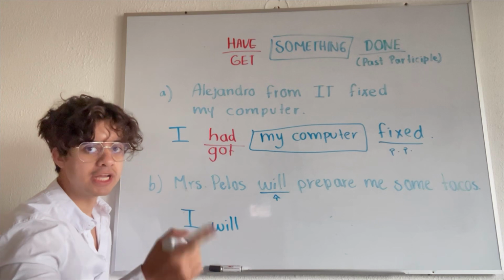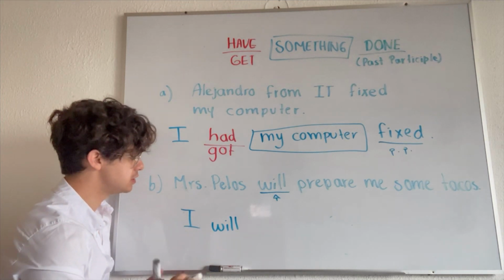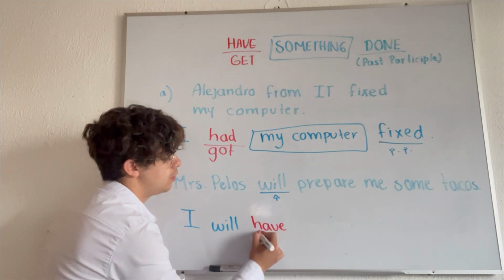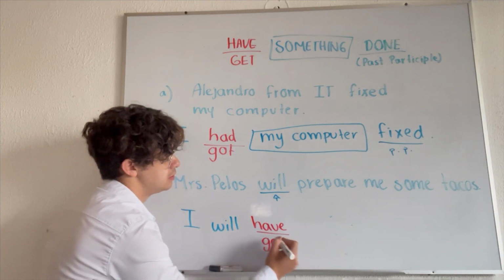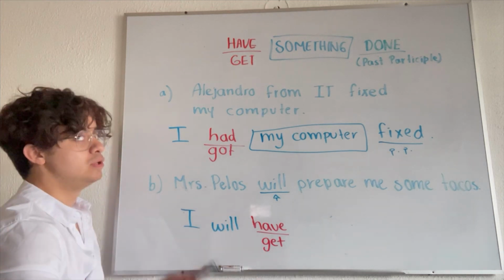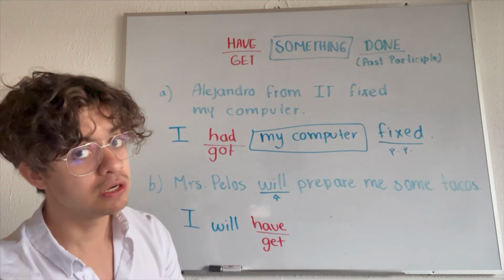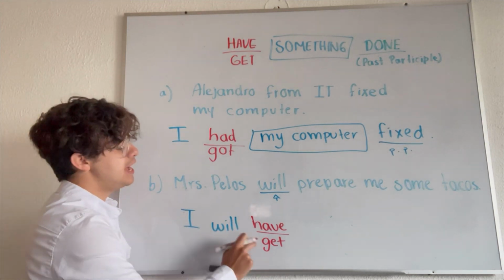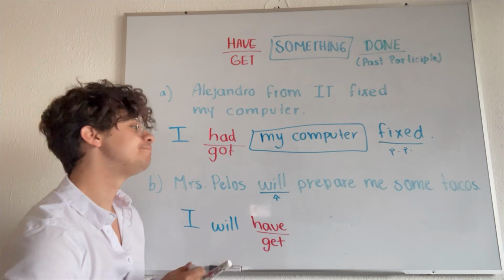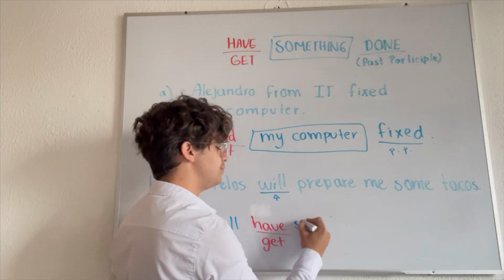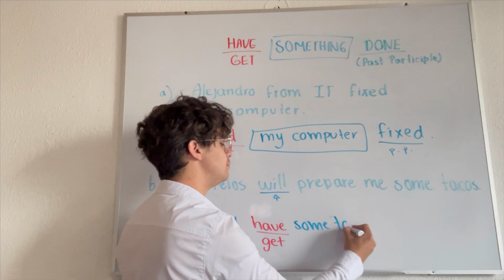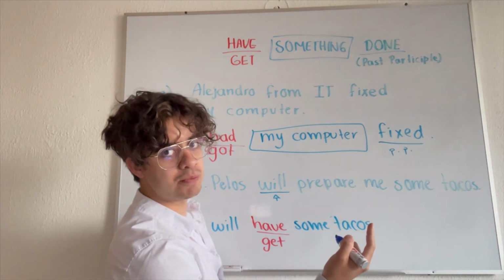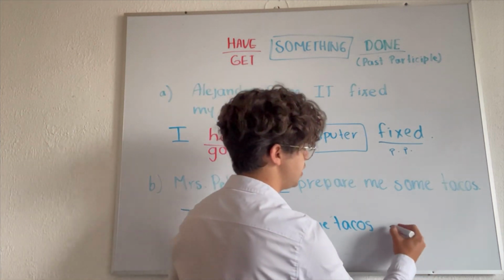We don't change the tense, we respect the tense. I will have, or I will get, in infinitive, because you already saw the other video in which I explained that after will is a modal verb, so you need infinitive. Of course. Then I will have, or I will get, what? Some tacos. And what's the action? Prepare. What's the past participle of prepare? Prepared. With finally.